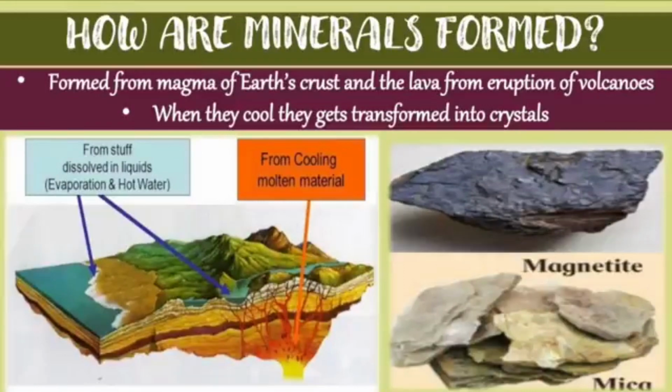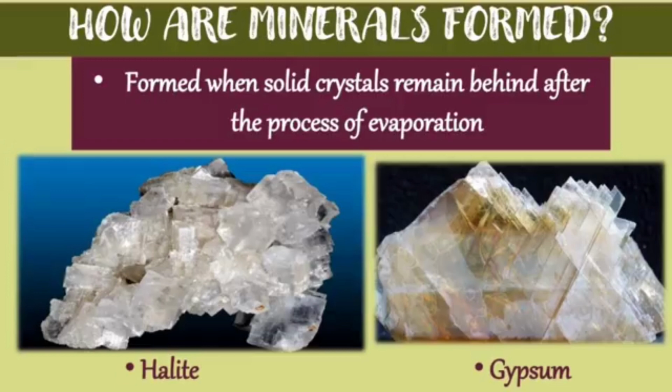Okay, so after that we studied how minerals are formed, right? I explained the earth's layers, how they are formed, and how magnetite and mica are useful as minerals and ores, right? Yes, teacher. Along with that I also explained how crystal type minerals are formed in the earth's crust, right? Yes, they are formed when solid crystals remain behind after the process of evaporation.